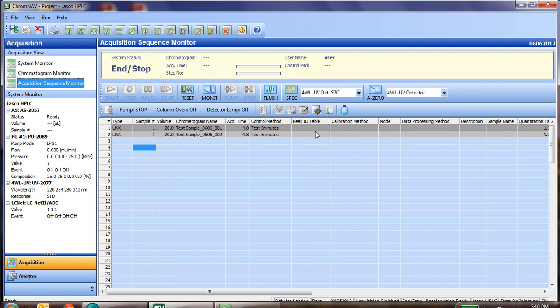Just quickly pointing those out, when you're building your sequence table, your peak ID method will be here, your calibration method will be here, and your data processing, which will integrate your peaks, will be located here. And thus, by entering those into the sequence, it will do all of the data analysis you'd like, so that when you return after the samples have finished, you can print out the report and you'll have all your information and analysis finished. Now, first you must of course learn about the peak ID, the calibration, and the data processing side of the software in order to enter those in correctly.